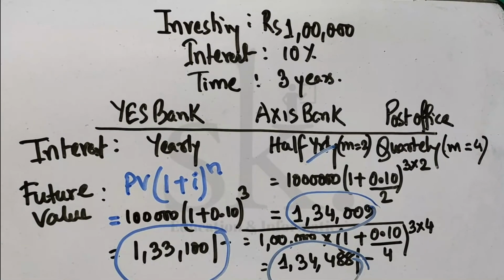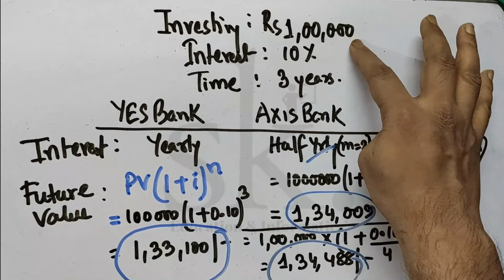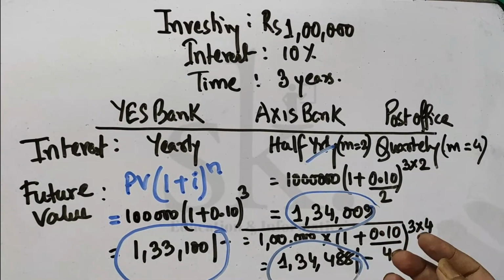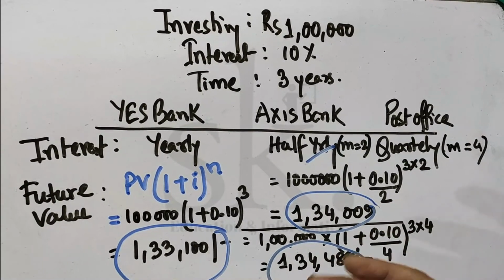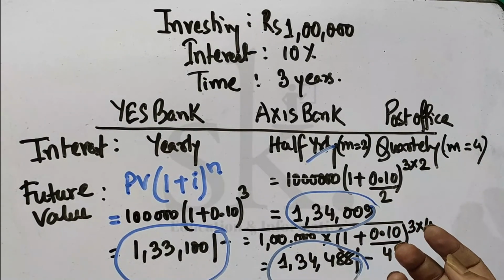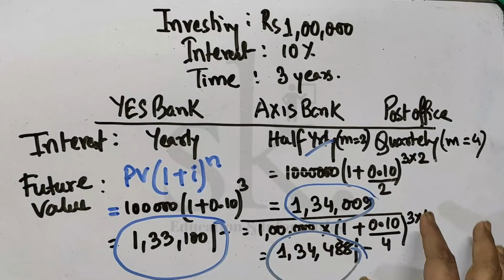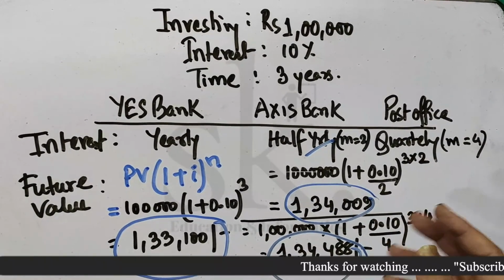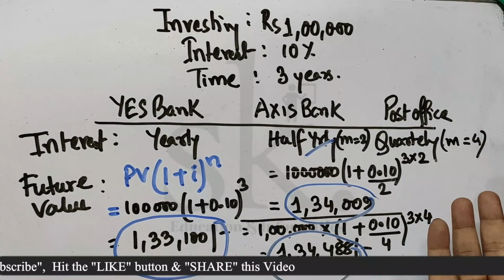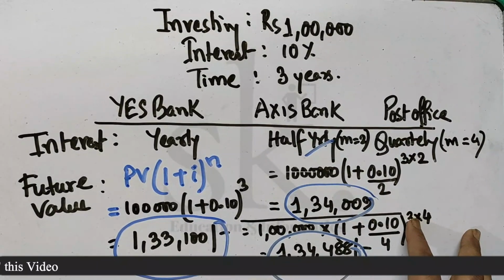Next class, we'll move into the next part. Here we talked about only one investment into consideration. Now we can have multiple investments into consideration under the concept of compounding value. So in the next video, as I said, there will be at least 4 or 5 videos with respect to a particular chapter. For time value of money, we might have 3 to 4 videos. So this is time value of money part 1. We will be having time value of money part 2, where we will be discussing how we apply the concept of compounding in today's world. Thank you.